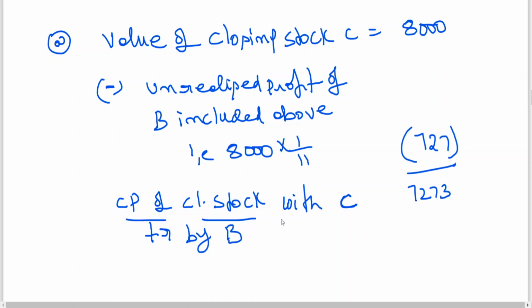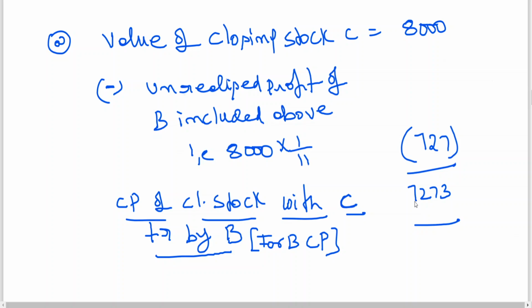Cost price of closing stock with C transferred by B. Now the 7,273 is including 45% of the stock that has been transferred by B. That is for B it is cost price. But the 7,273 is including stock that has been transferred by A.